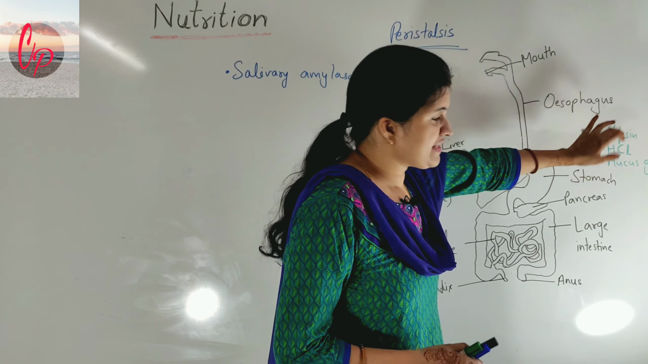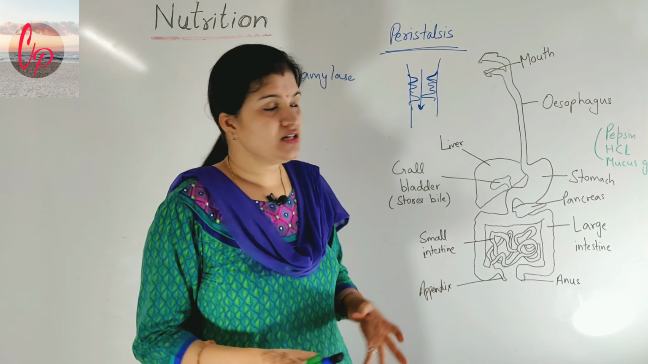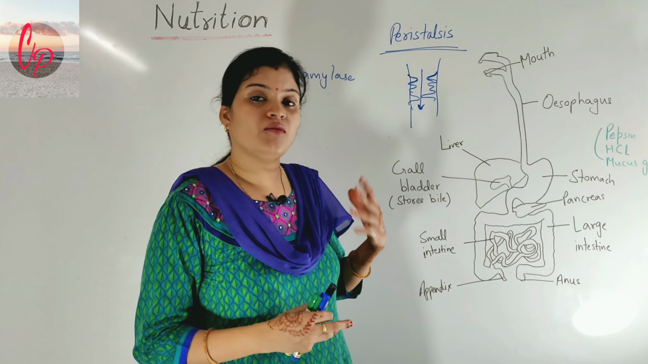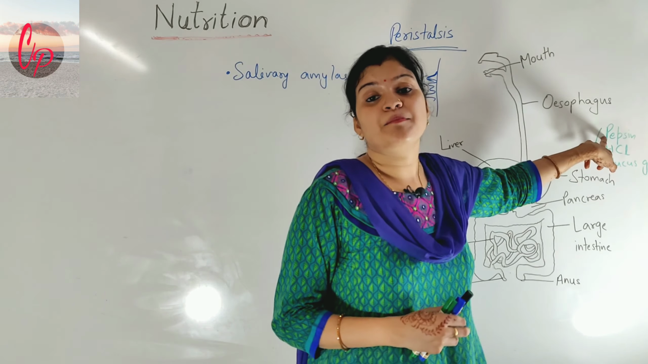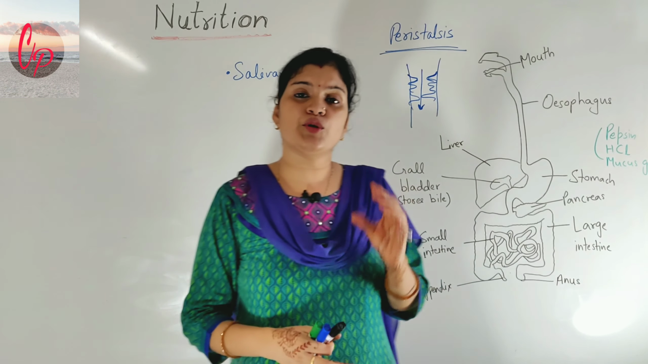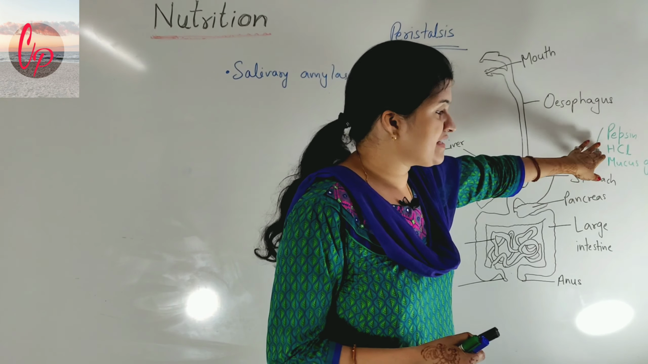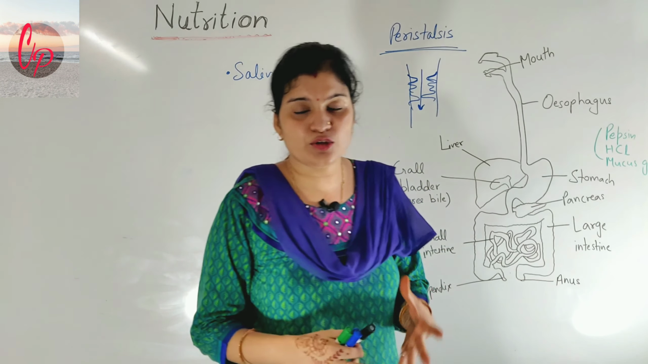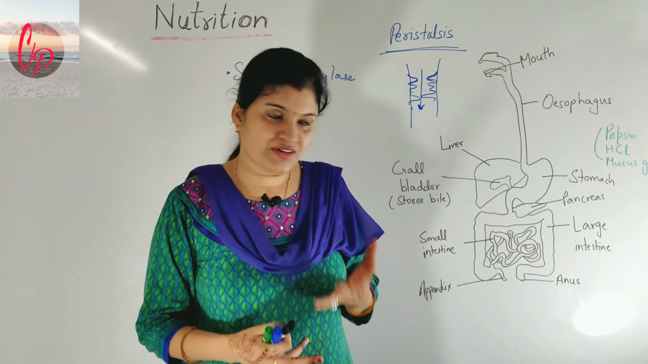What is the function of this HCl actually? As it is acidic in nature, it makes the medium of the stomach acidic. Why is it required? For the proper functioning of the enzyme pepsin. Pepsin is the enzyme which works upon protein molecules. So this HCl makes the medium of the stomach acidic so that the enzyme will be able to perform properly. That's why HCl is very important.